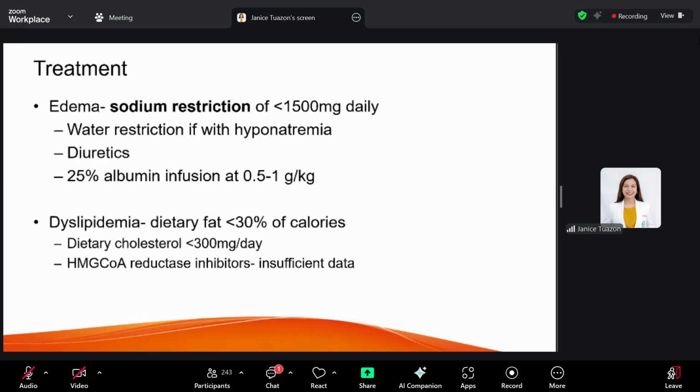But recent studies have shown the use of HMG-CoA reductase inhibitors, ito yung mga statins natin, for children 10 years old and above, but no studies yet for children less than 10 years old. And they have shown to be effective naman, especially those patients with chronic kidney disease.